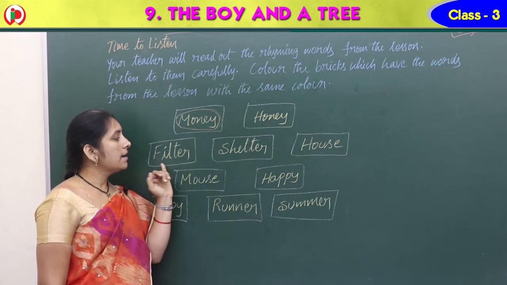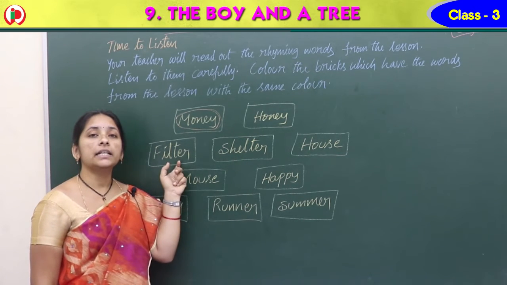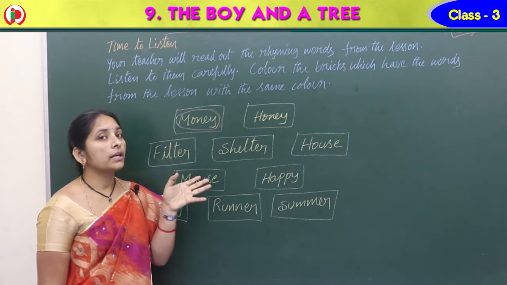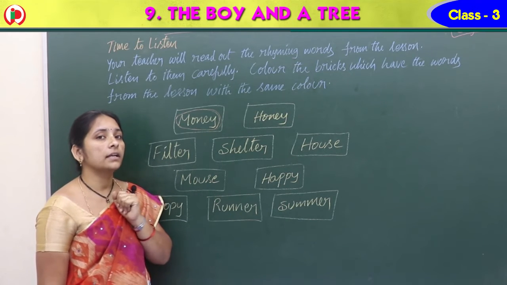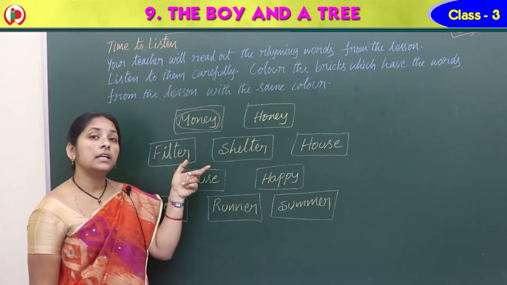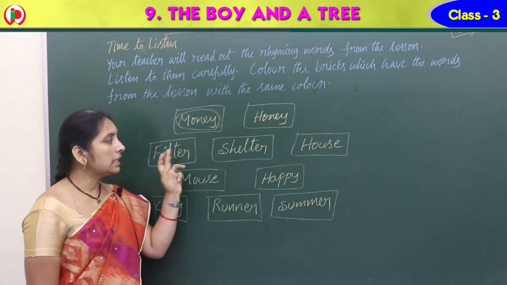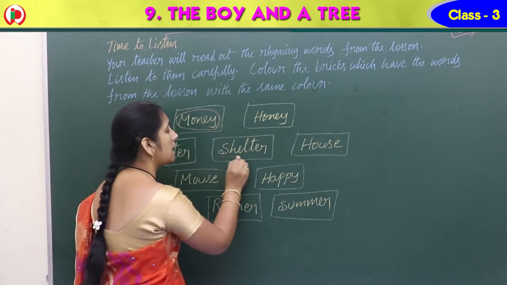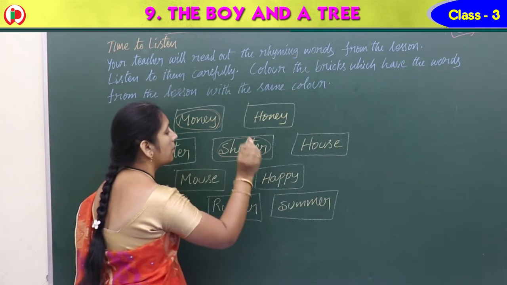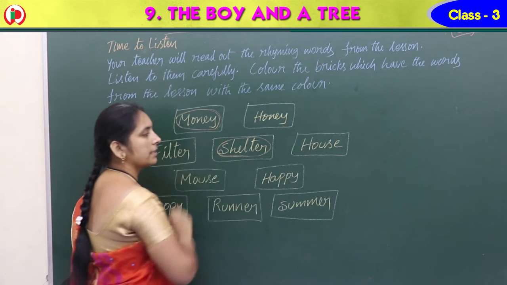Next one, filter, shelter. What do we have in the lesson? Yes, the old man sheltered, right? So filter, shelter. We have shelter. The boy sheltered under the tree, right?